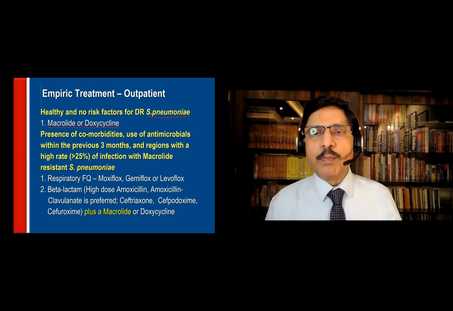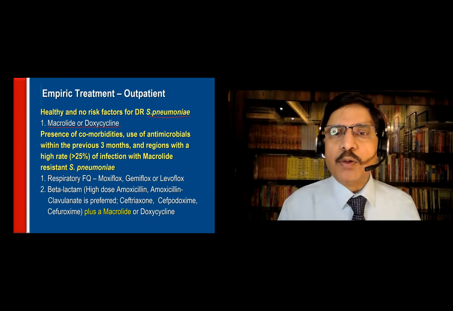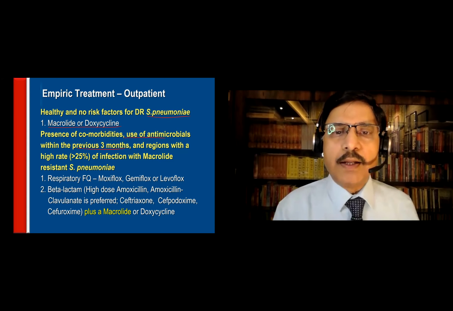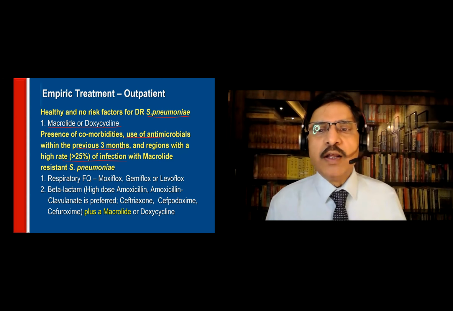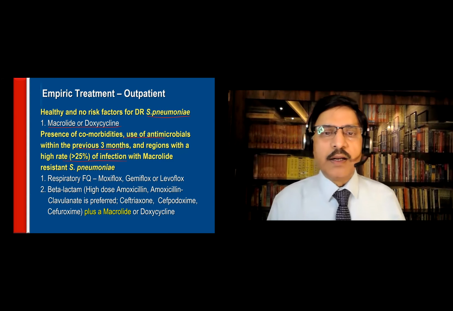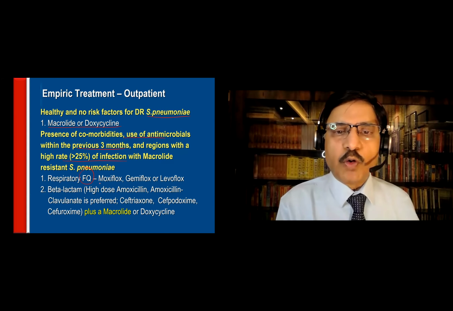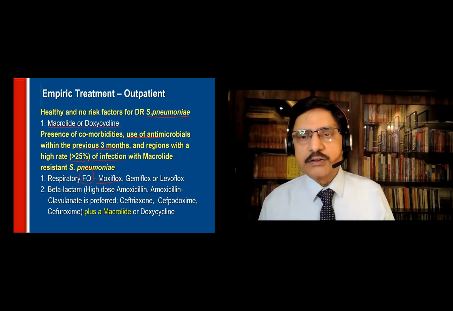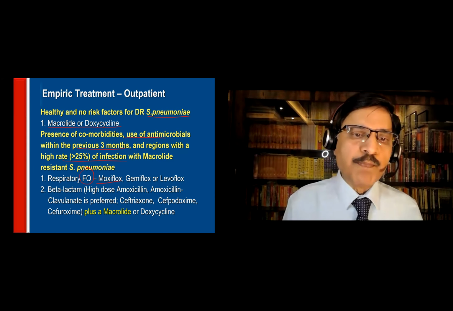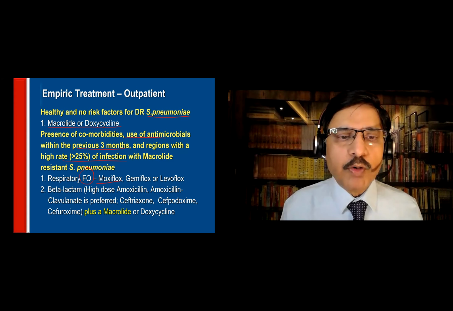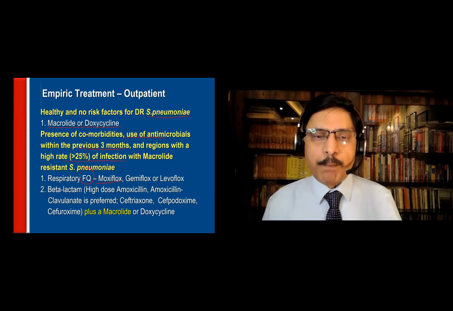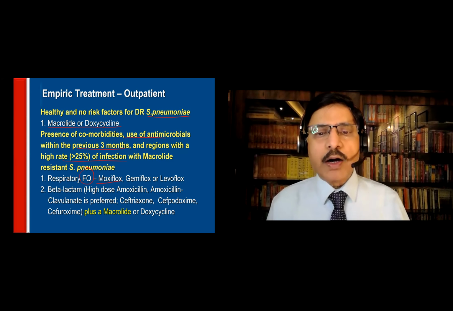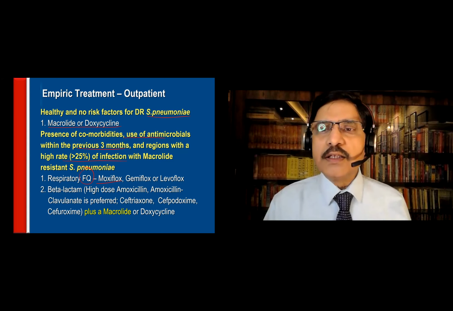Presence of comorbidities, use of antimicrobials earlier in the 3 months, and regions where high rates of infection with macrolide resistance are there, then you use a respiratory fluoroquinolone: moxifloxacin, gemifloxacin, or levofloxacin. The second drug, the companion drug, will be a beta-lactam. Either you use a respiratory quinolone plus beta-lactam, or beta-lactam plus macrolide or doxycycline. This is for this type of patient.